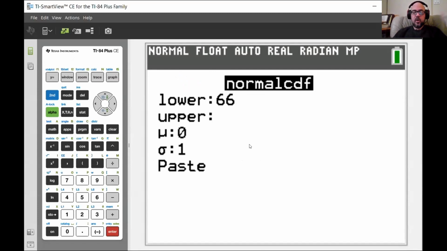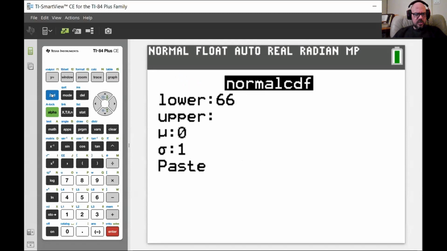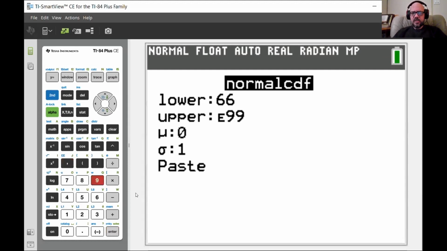And I'll show you what I mean. So here's the biggest number my calculator will accept. It's 10 to the 99th power, which you can do with the EE button. I don't know why it's capital E here, but this will give you 10 to the power of 99. This is your calculator symbol for scientific notation, in case you were not aware. So this is as close to infinity as our calculator will accept.